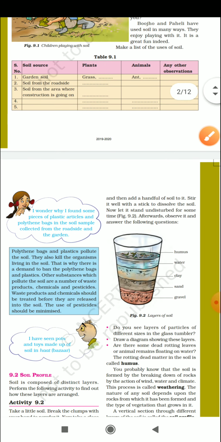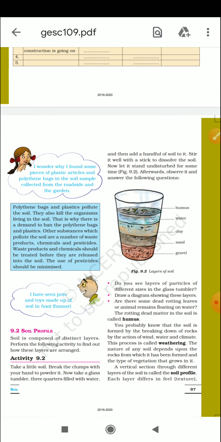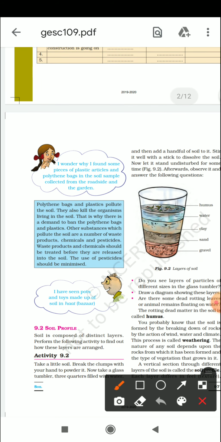Okay, so when you do this activity, you will see on the upper side small green grass or some leaves. This layer is called the humus, and this humus is very fertile. After that you will see there is water, and then small particles, which we call clay, and then muddy particles, which we call sand. And on the downside of the glass you will see stones and pebbles, which are very heavy and collect at the bottom. This is called the gravel. So these are the different layers of the soil.